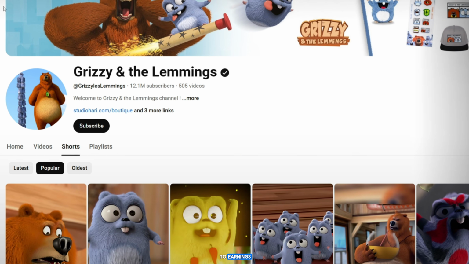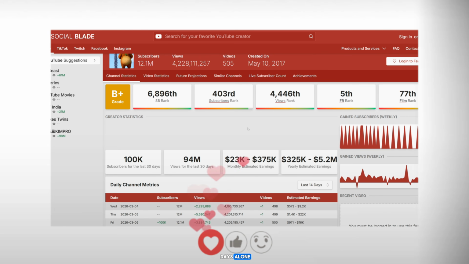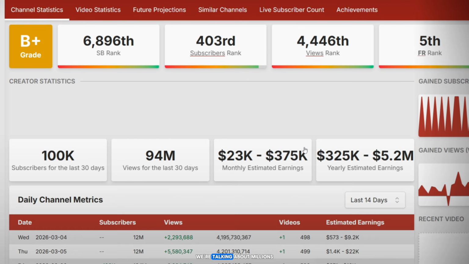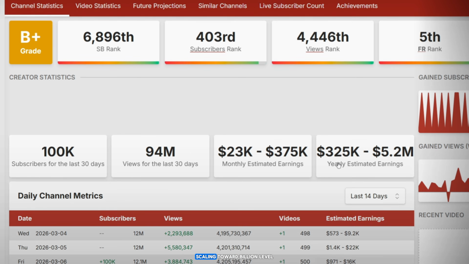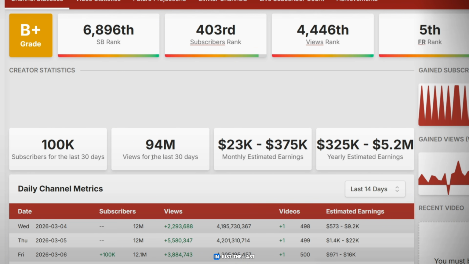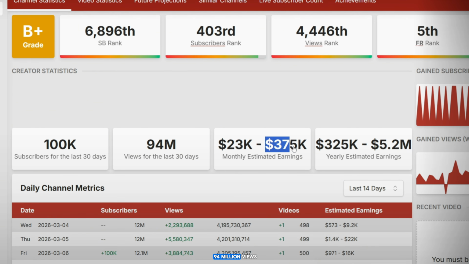And when it comes to earnings in the last 30 days alone, it has generated approximately $315,000 to $15,000 plus. Yearly, we're talking about millions and potentially scaling toward billion-level revenue streams through content and reach. In just the last 30 days, they gained over 100,000 subscribers and pulled in around 94 million views.